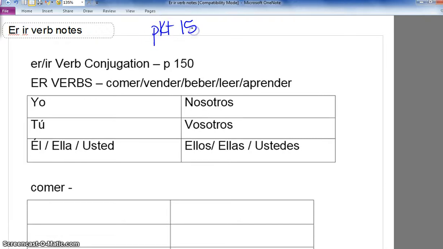Packet page 15. This is for Thursday. So this is ER/IR verb conjugations. It's also found on text page 150.